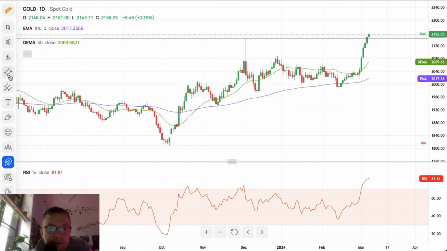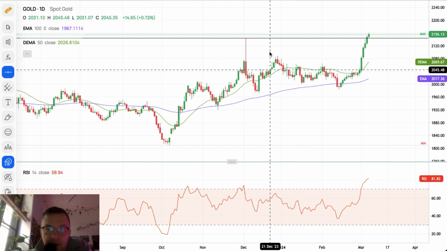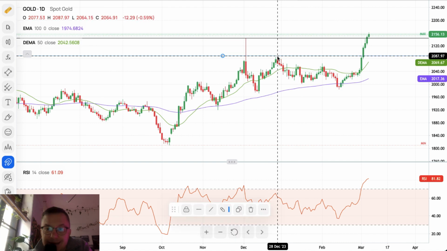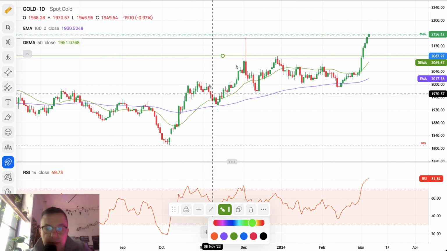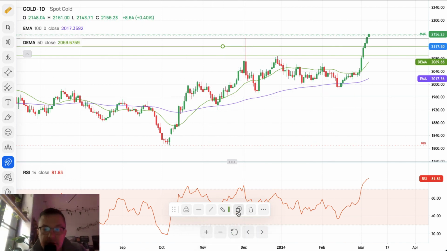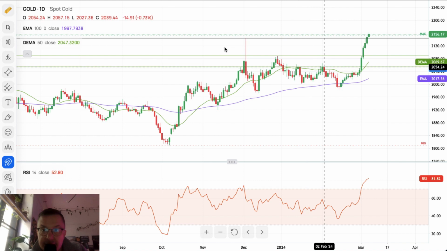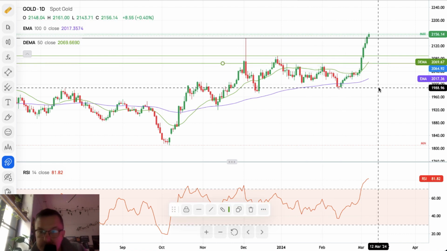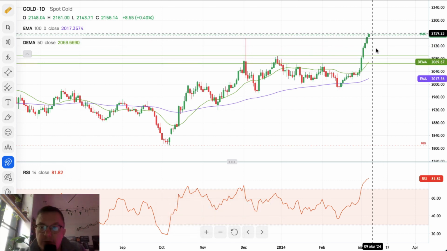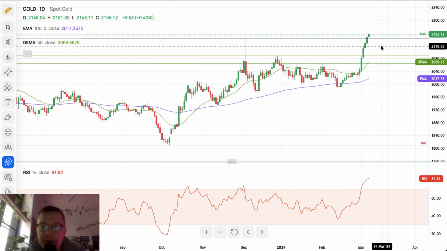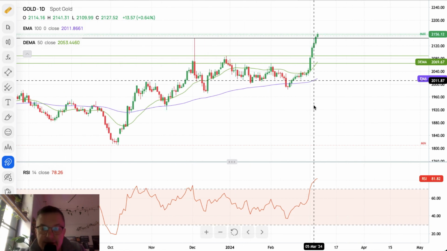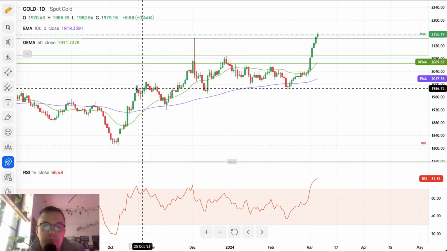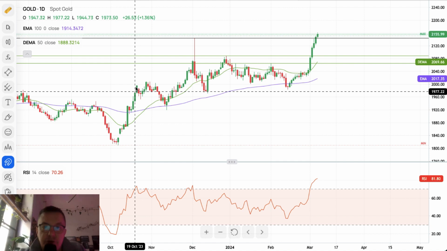The technical supports, let me just place them right on for you. Of course, 2087 might be used as the technical support. I think that the other one might be placed here at 2064. So the situation is quite clear. Very nice movement to the upside. We should have some kind of a pullback, and then the uptrend should be continued. Please notice the fact this market is extremely overbought, and the US dollar should be extremely weak.